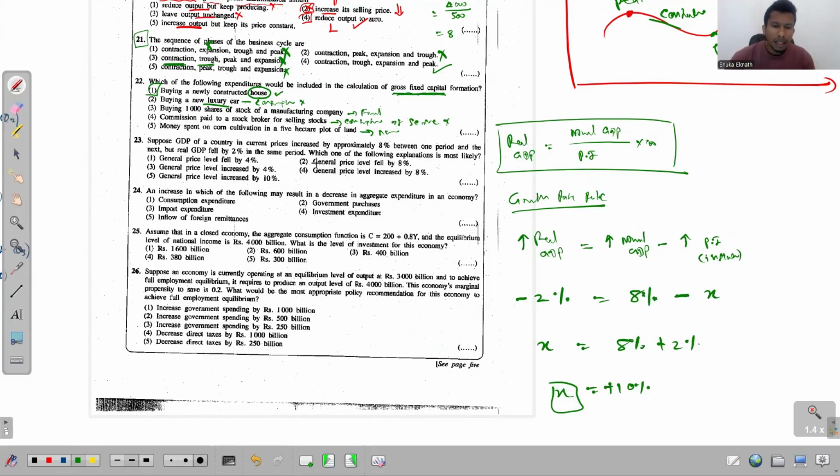Then general price level fell by 8%. No, there's an increase. Third one, general price level increased by 4%. No, there's an increase, that's true, but by 10%. Fifth option, general price level increased by 10%. That's the answer for question 23.